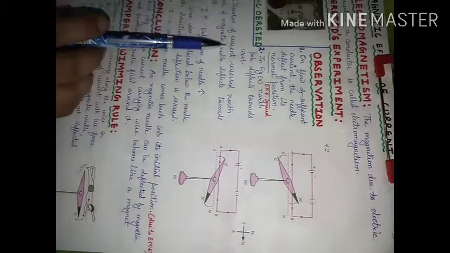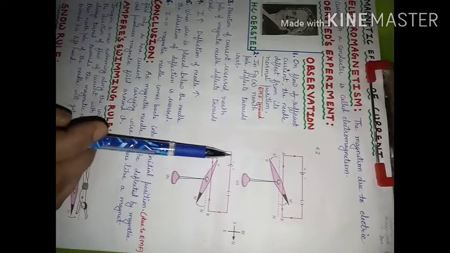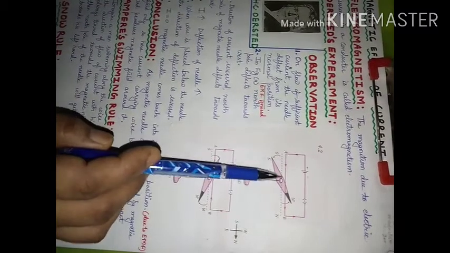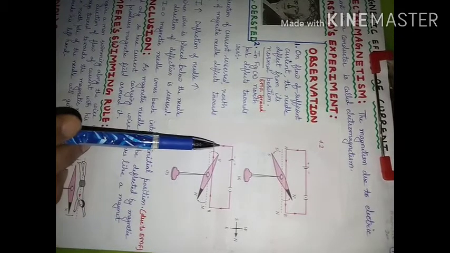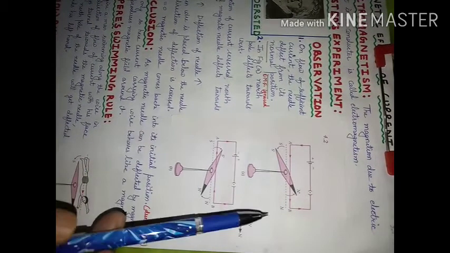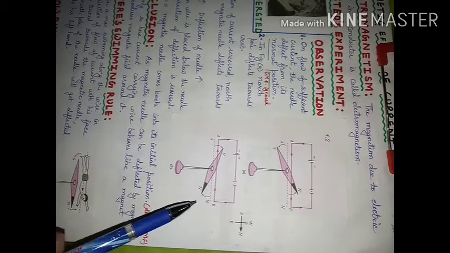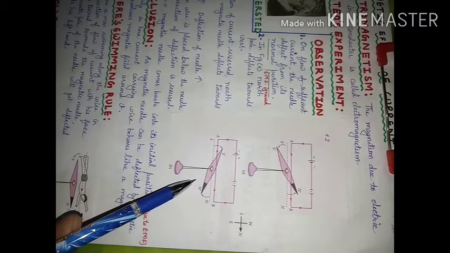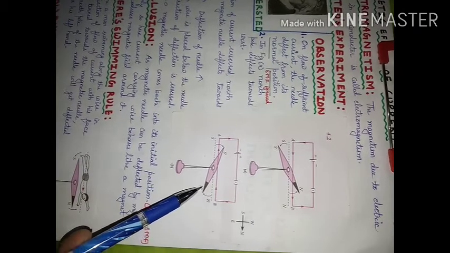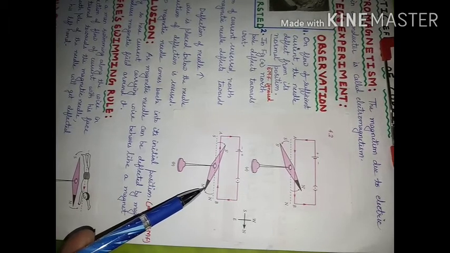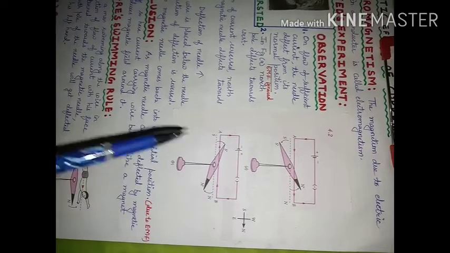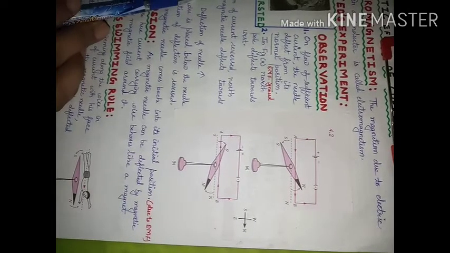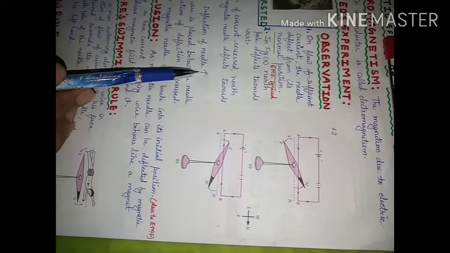If you change the direction of current, earlier current was flowing in this direction, now current is flowing in clockwise direction, then it is observed that this north pole is deflecting towards east. It means the direction of deflection can be changed by changing the direction of flow of current. Also, when the value of current is increased, deflection of the needle is also increasing.